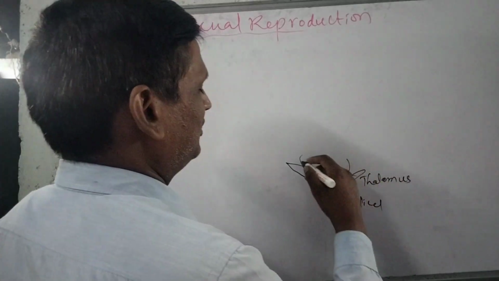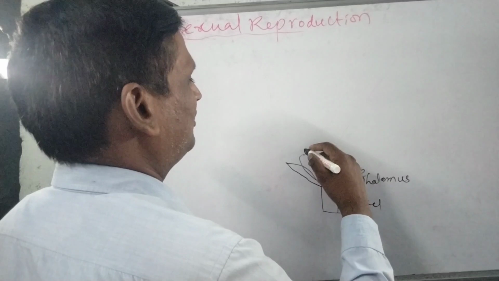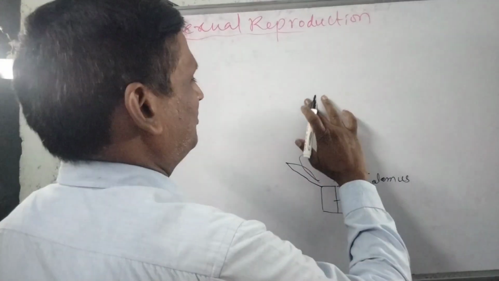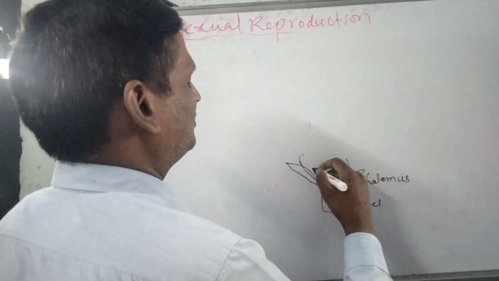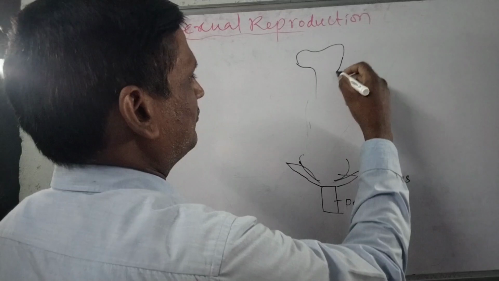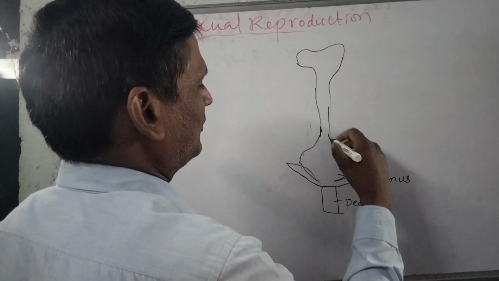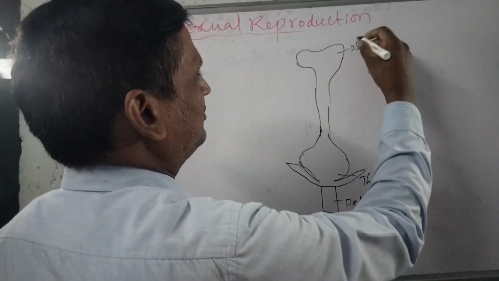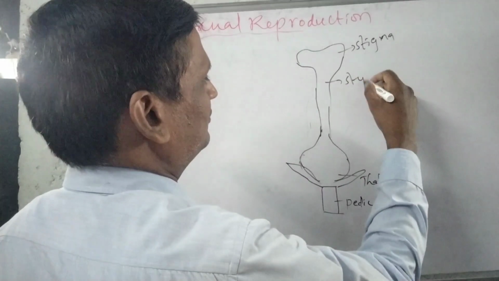The thalamus is the part for the arrangement of several floral parts. For example, see here, this is the stigma and this is the style.